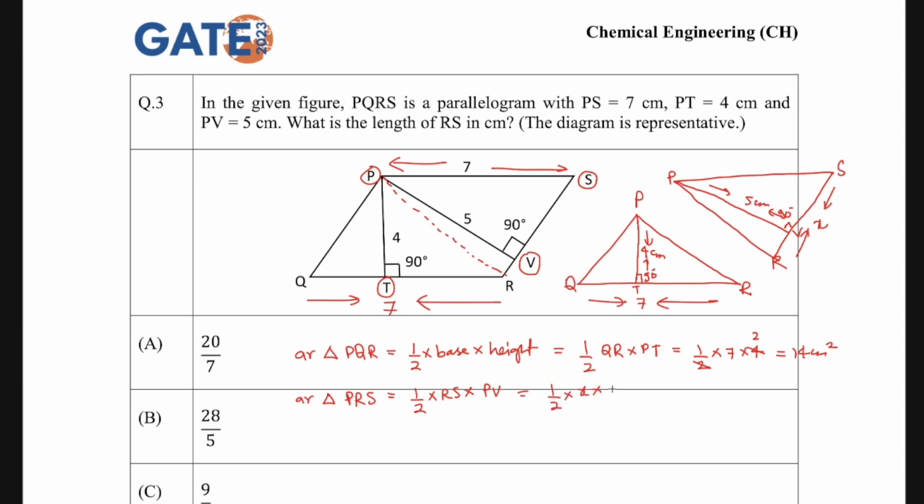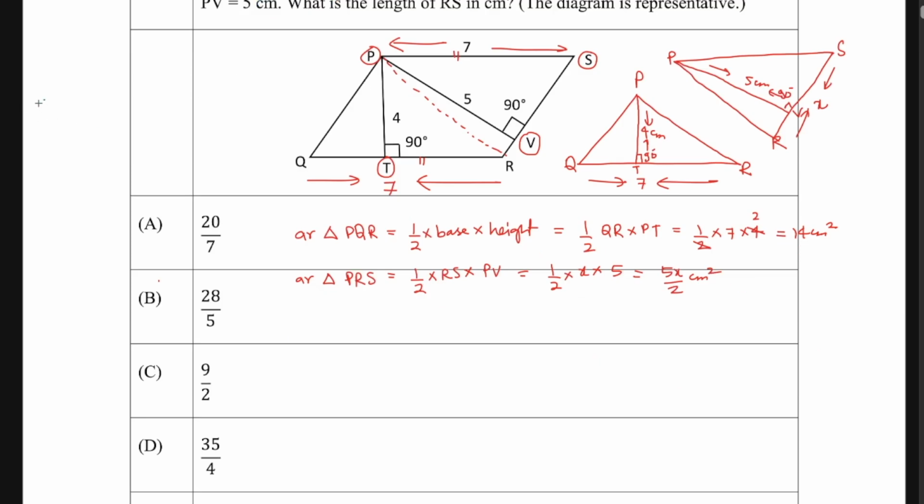RS is, let's say, x, and PV is 5. So this becomes 5x by 2 centimeter square. So we got the areas. The area of parallelogram can be calculated as base multiplied by height. Okay, so if you have a parallelogram like this, let's say, this side is going to be called the base, and if this is the height, then base multiplied by height.